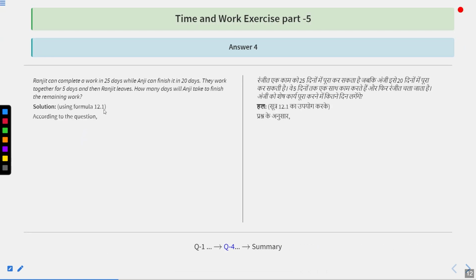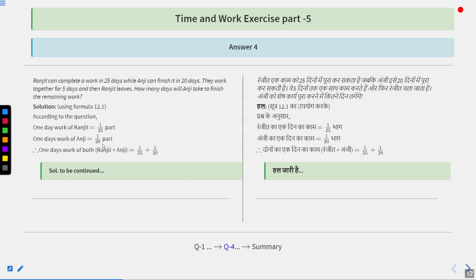So we are going to use formula 12.1, but according to the question it was said that Ranjit can complete a work in 25 days. That means in one day Ranjit can do 1 upon 25th part. And Anji was able to finish the work in 20 days. That means in one day Anji is going to do 1 upon 20th part. They work together for 5 days and then Ranjit leaves.